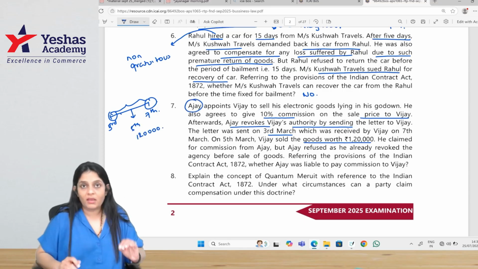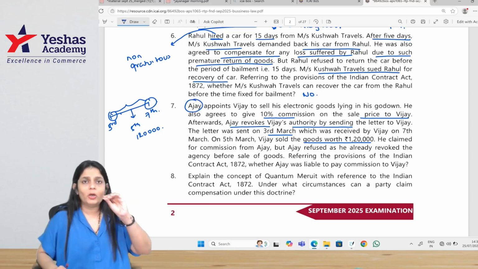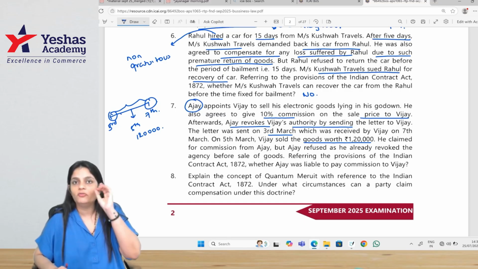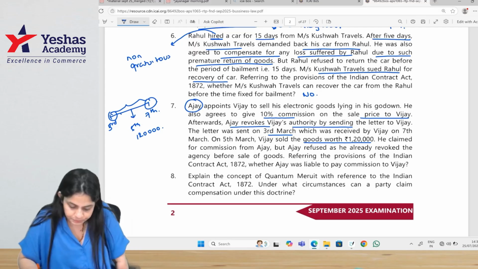Is Ajay bound by this sale? Yes, because it happened before the termination. But ma'am, termination notice was given on the 3rd. What did I tell you? For the agent, termination takes place only when he receives the notice of termination.